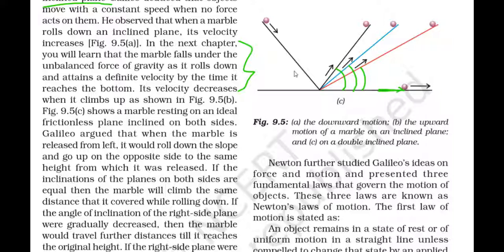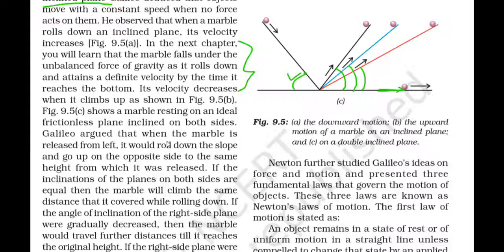Here what he did was keep this angle of declination constant, and he took four different planes having different angles of inclination. Okay, and he did his experiment. What was his experiment? Let's see.